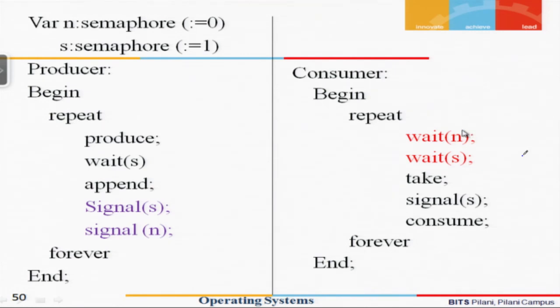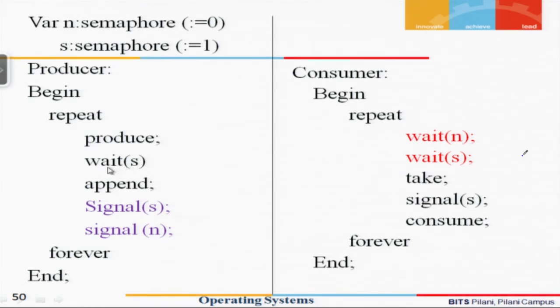Now let us assume that after some period of time the producer comes. Now the producer will execute wait S. What was the value of S? The value of S has become 0 because the consumer has already decremented it, since these two instructions were exchanged. First wait S was executed, making S equal to 0, and then wait N was executed, making N equal to -1.